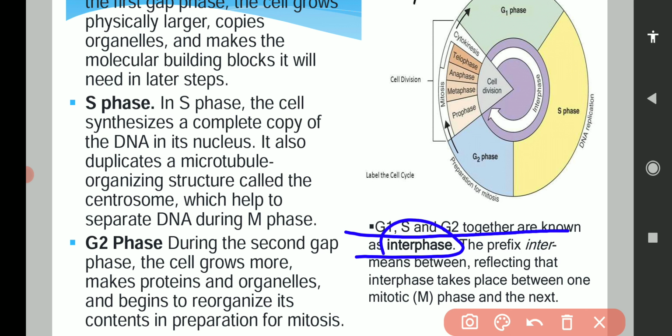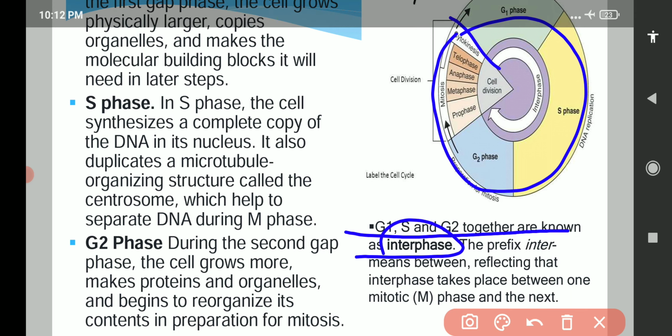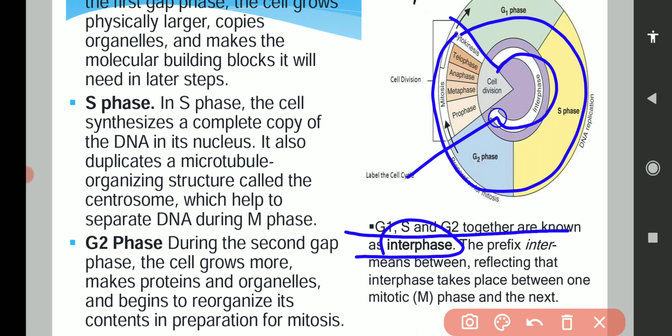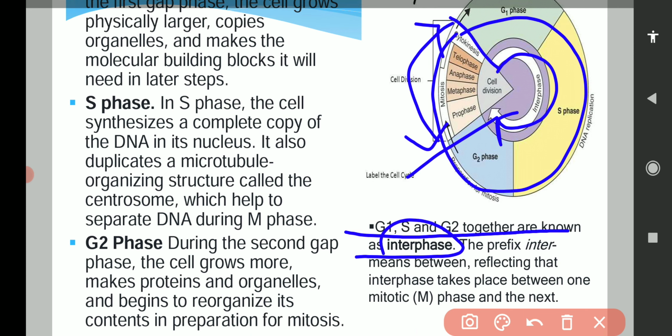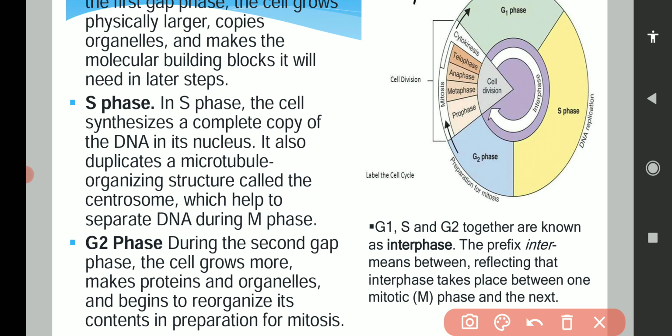Okay, because we have already divided the complete cell cycle into two phases. One is from here to here, that is known as interphase, and the second phase is from here to here, known as mitosis. Okay, the division phase basically. And this interphase has been divided again into three phases: G1 phase, S phase, and G2 phase. So these G1, S, and G2 together are known as interphase.